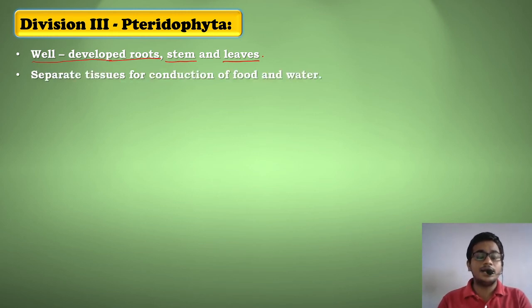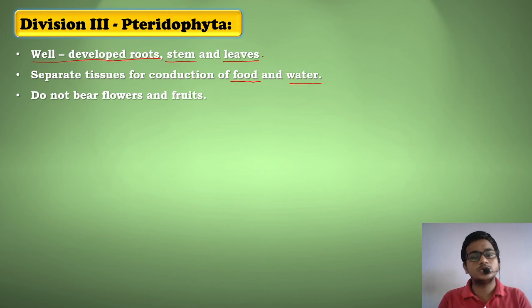Now they contain separate tissues for conduction of food and water. That means they have xylem and phloem separate in one single plant, which helps in conduction of food and water. These plants do not bear flowers or fruits. Even though they are completely developed in other aspects, they do not bear flowers and fruits. They just have root, stem and leaf generally. Okay. So no flowers and fruits are found on such plants.